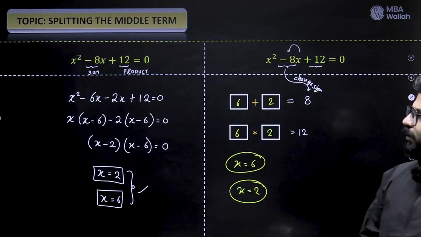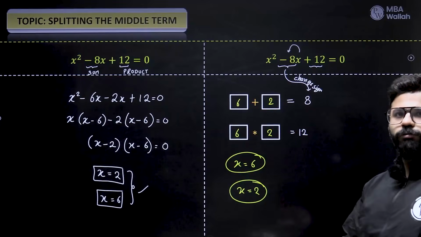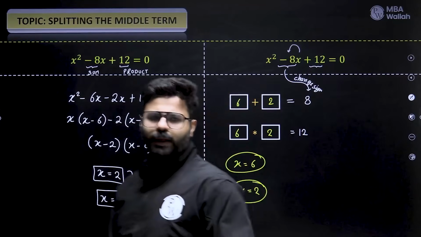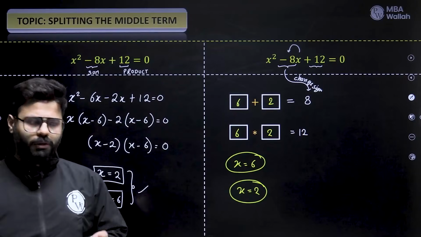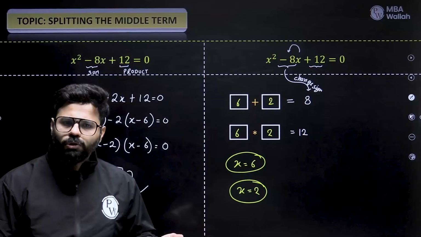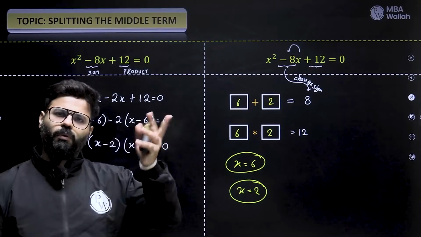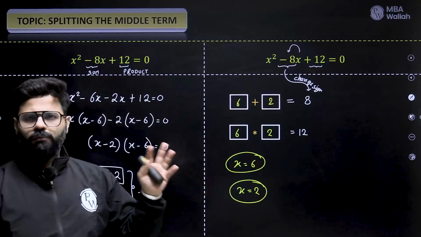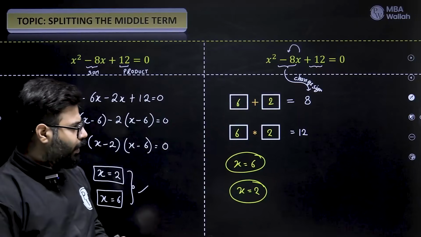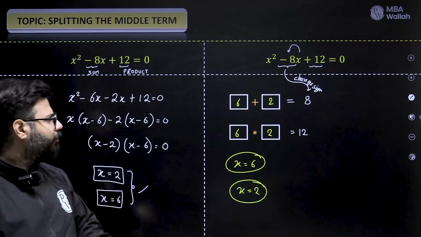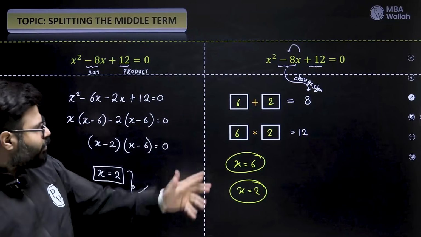So the next time I get a quadratic equation, I'm going to solve it like this, if it is possible. Sometimes the coefficients are in a form where you're not able to figure out those two numbers. Maybe they are going to end up in the roots, and then I'll have to follow the other method, the discriminant method, which we are going to learn in the quadratic equation. But this is something which will help us to solve 70 to 80% of the quadratic equations, right? And if it comes out to be in arithmetic, then definitely they are going to be solved by splitting the middle term. Let's practice this more.